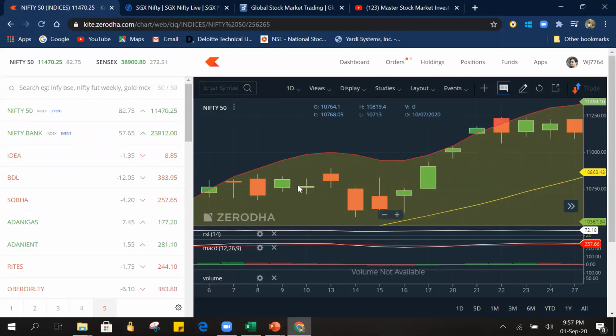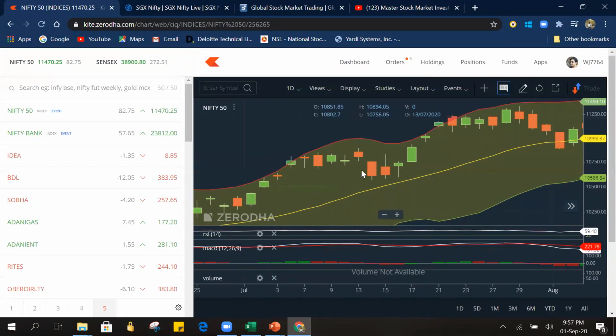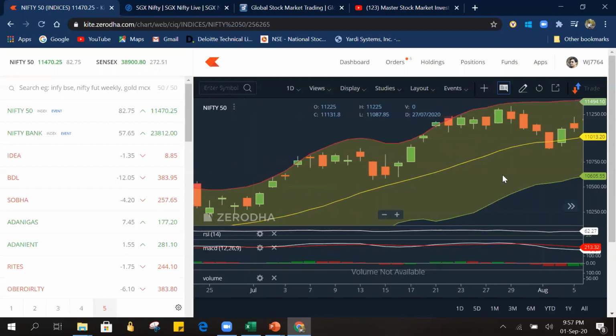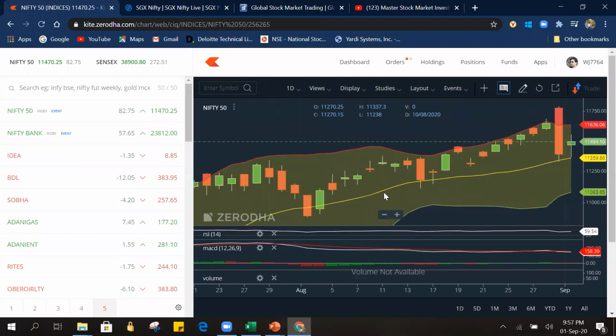It won't indicate anything. And a spinning top also won't indicate anything, but sometimes we can predict something using it along with the trends. So this is called a spinning top, and this is called a doji. So we are now looking for a doji after a red candle, right? Let's see for a doji after a big red candle.